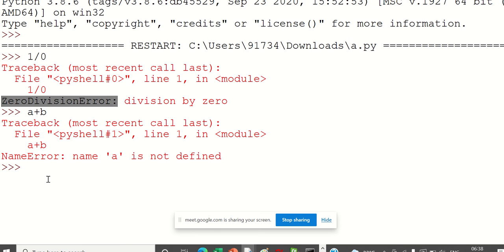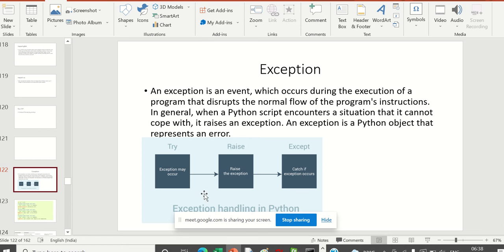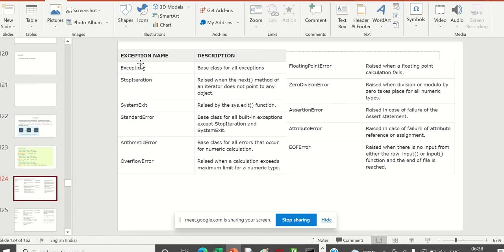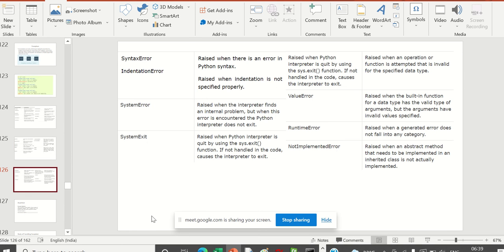This name is important. If I try to do 1 plus, it's called a type error. Okay, so different errors are there. There are so many errors which are present. What are those? You can see these are the different errors. We need not memorize this, but we should have an idea about exceptions, that there are different errors that are possible.